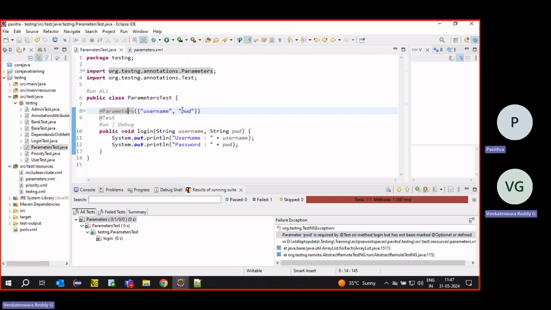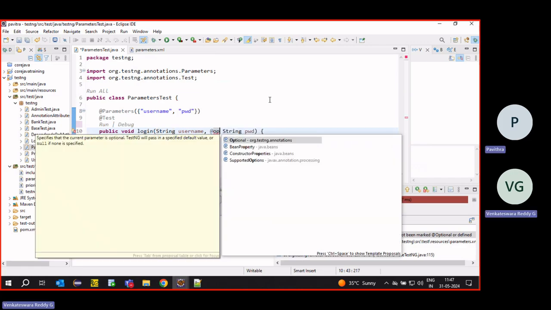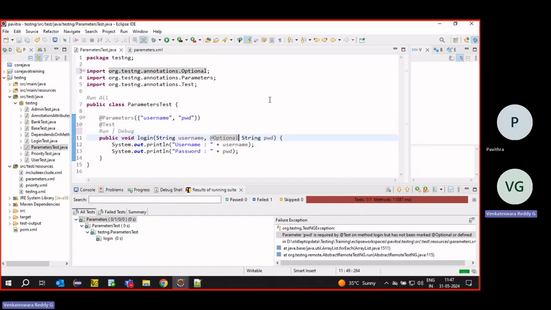The required parameter is password. To make it optional, we can add the @Optional annotation in the login method. We can give a default value: suppose we are not sending the password, what default value should it take? If you want empty, we can give empty.